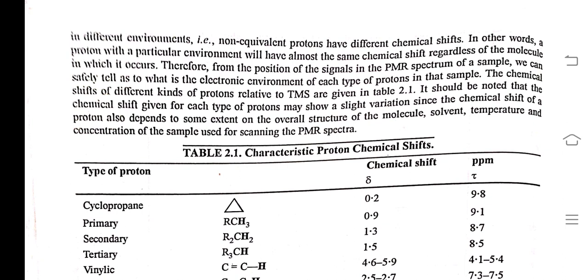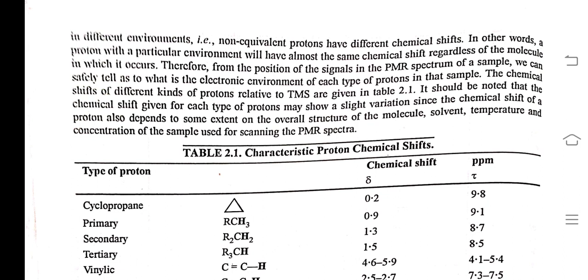In other words, a proton with a particular environment will have almost the same chemical shift regardless of the molecule in which it occurs. Therefore, from the position of a signal in the PMR spectrum of a sample, we can safely tell the electronic environment of each type of proton in that sample.